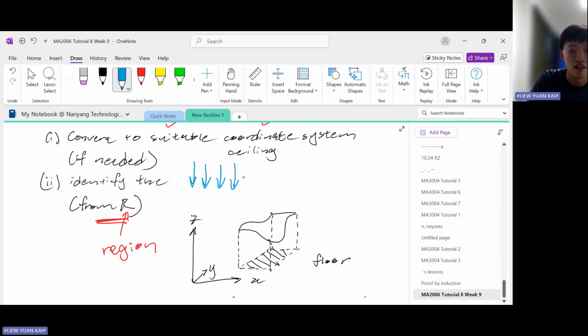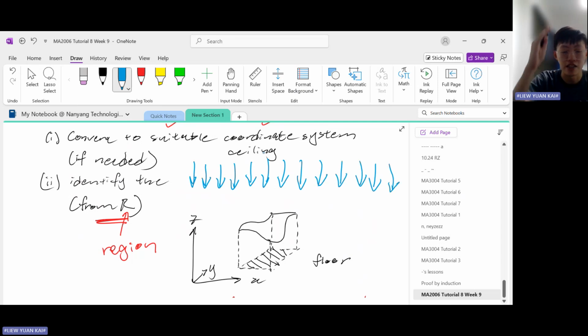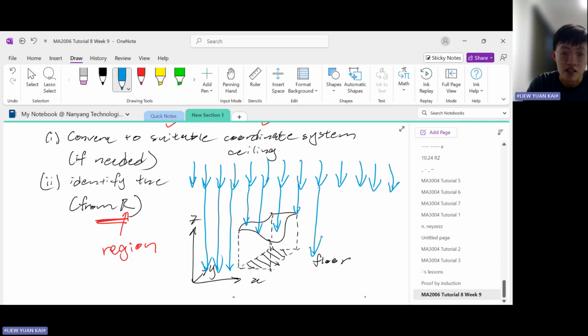All points from the ceiling, there are light rays going vertically downwards onto the floor, okay? So as they go down, some of them will reach the floor, while some of them will be blocked by the opaque sheet that is S, right? And then some of them here will reach the floor as well.